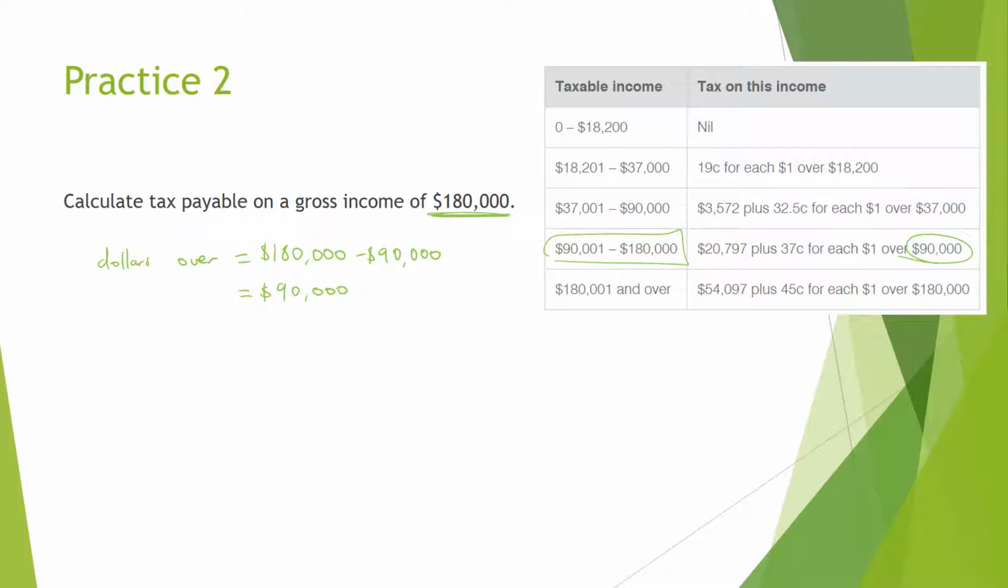Okay, now for each of these, we're going to multiply by 0.37, and we're going to add this number. So our tax is 20,797 plus 0.37 times 90,000, which comes to 54,097. Now, because this number was the top of this bracket, you could have just realized that that number would be what we'd pay. So you'll notice that if you get to the top of a bracket, that's the number that appears down here.